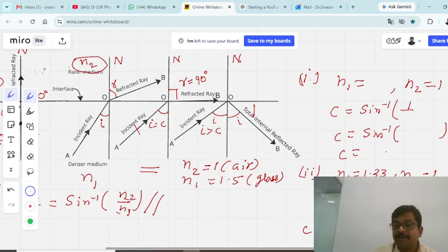Whenever light is inside the diamond and wants to come out to the air medium, the second medium is air, so we have 1 divided by 2.42, where N2 is 1 and N1 is 2.42. This gives 0.413, and the sine inverse of 0.413 is 24.4 degrees.